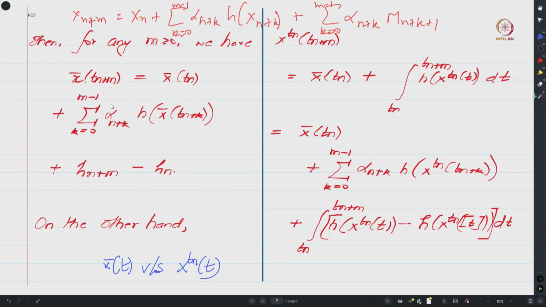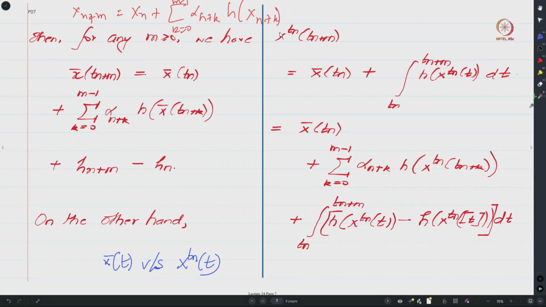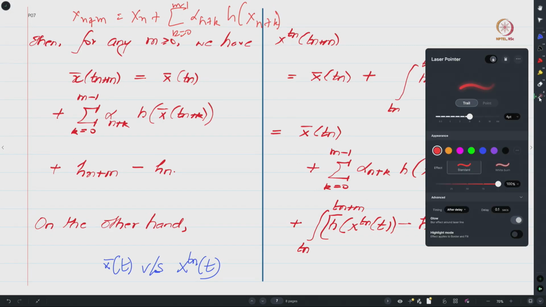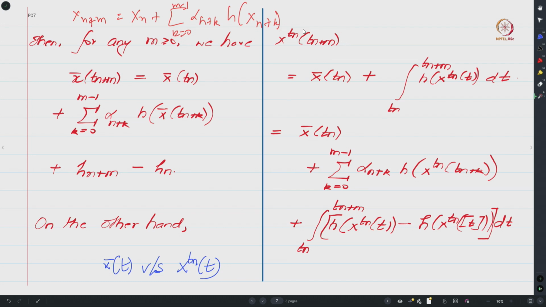So now one can ask, okay, this is the behavior of your linearly interpolated trajectory, what can we say about the behavior of the solution of your ODE, right. By that I mean if you start this solution at x bar Tn and you look at the solution of the ODE at time Tn plus m, where would it be?